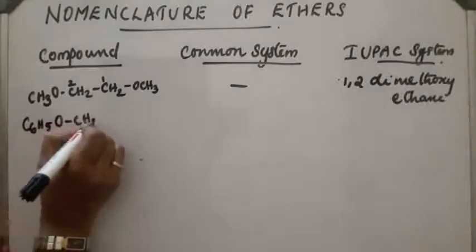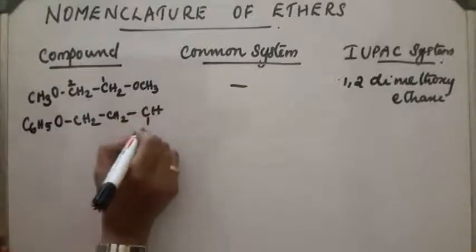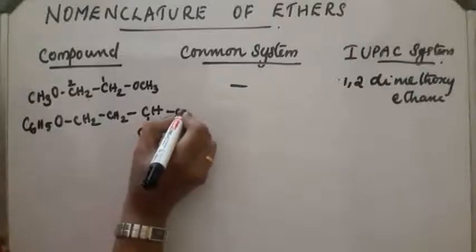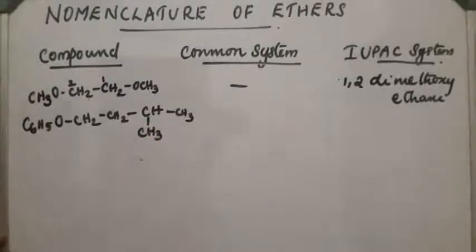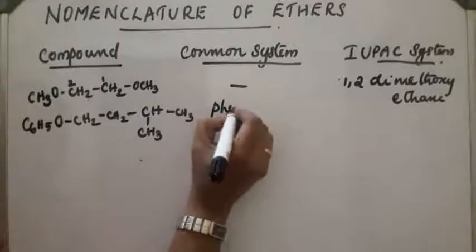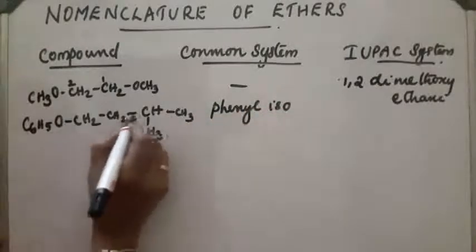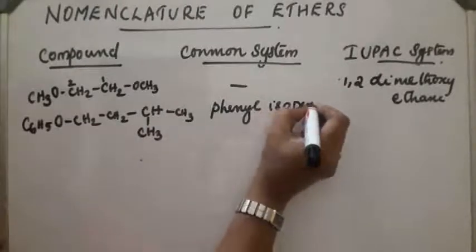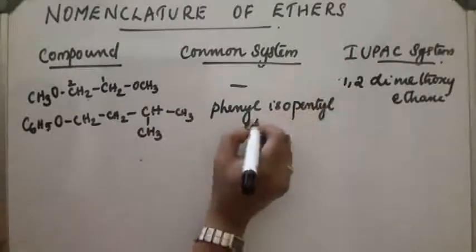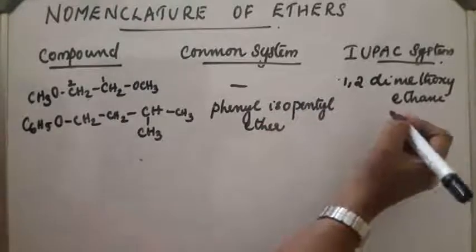Next compound, C6H5OCH2CH2CH(CH3)CH3. How can we write this compound? This is phenyl isopentyl ether, numbering 1, 2, 3, 4, 5. What will be the IUPAC name?